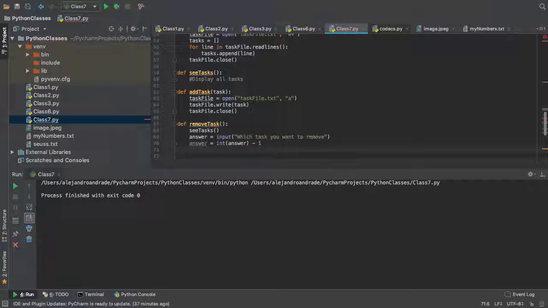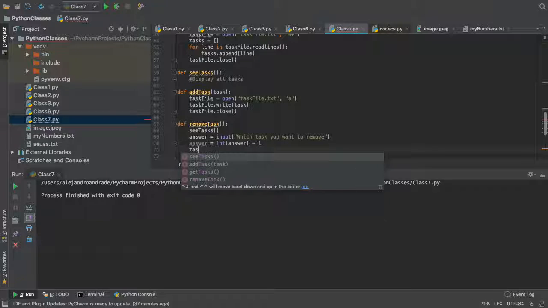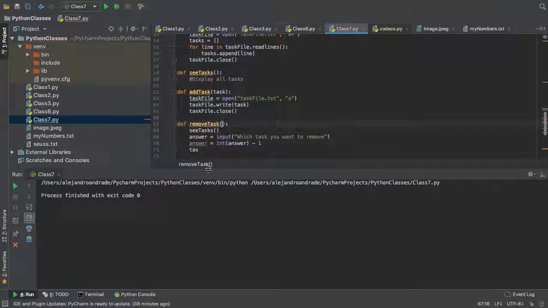Remove task of all of them. Yeah. So we do tasks. We're gonna have maybe a global variable, or we can just throw the task here, right? Tasks. And we do tasks dot remove. And then we throw the element, right? Answer.